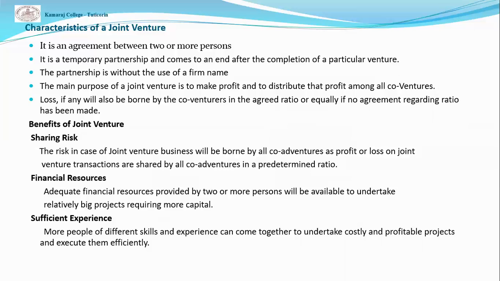These can come together to undertake costly and profitable projects and execute them effectively and efficiently. So we understand sharing risk, financial resources, and sufficient experience are the major benefits of joint venture business.